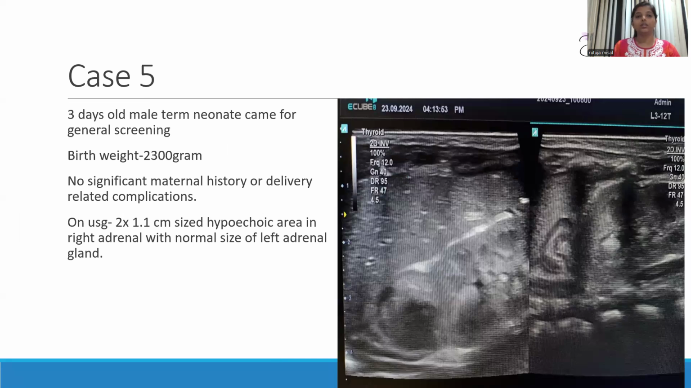In this fifth case, this was a 3-day-old male term neonate who came for general screening. The birth weight of the baby was 2.3 kg. On ultrasound, there was a 2 by 1.1 centimeter size hypoechoic area in the right adrenal gland with a normal size of left adrenal gland.